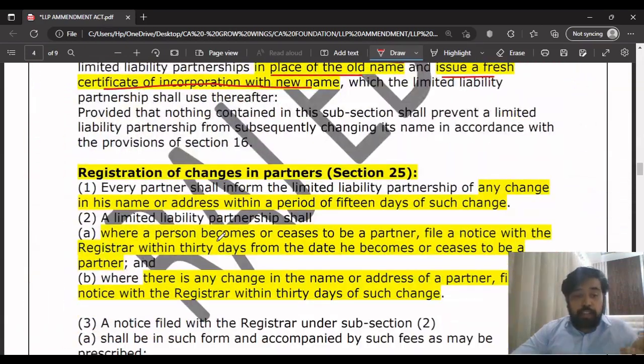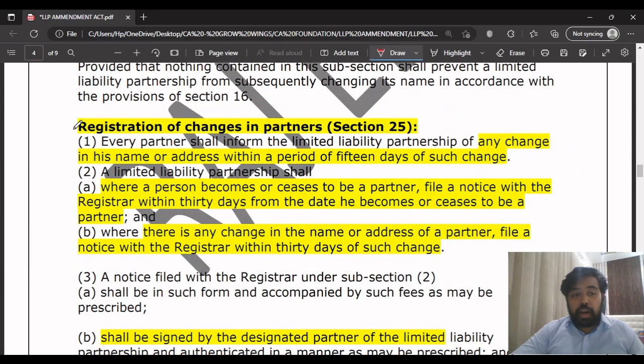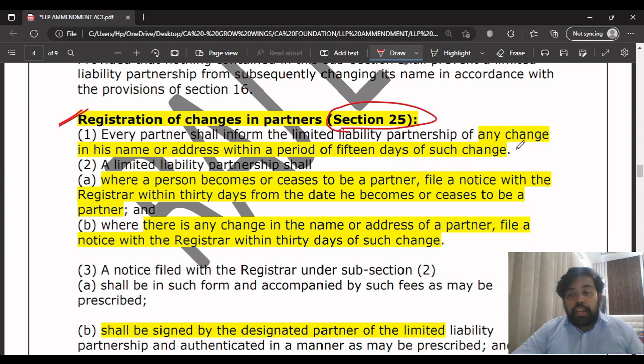So the next point is registration of changes in the partners, section 25. If there is a change in the name or address of a partner, in such a case they have to inform the LLP. So every partner shall inform the LLP of any change in his name or address within a period of 15 days of such change.